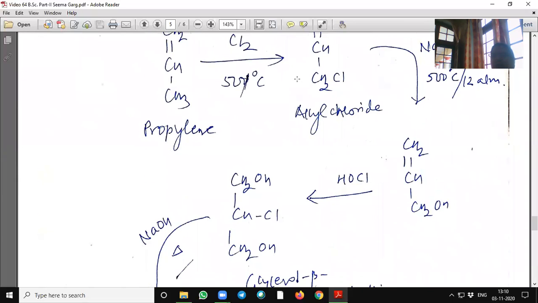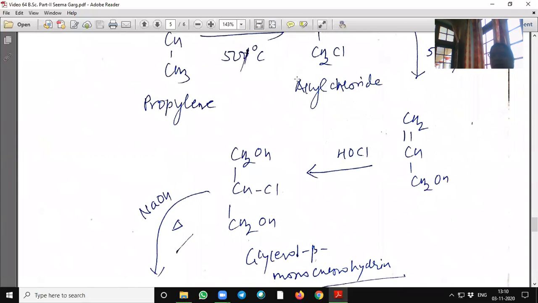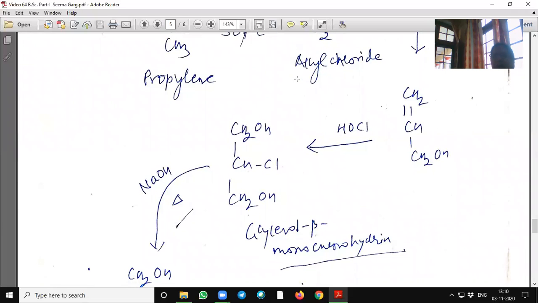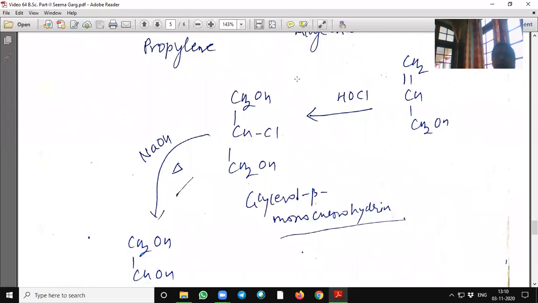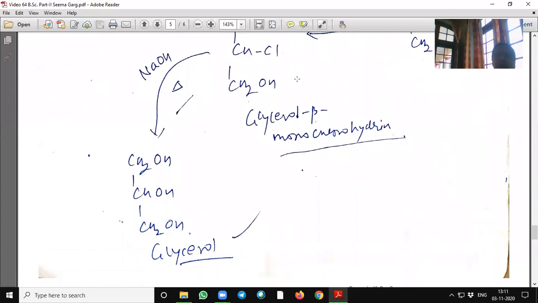It will give us allyl alcohol, and by electrophilic addition of hypochlorous acid, it will give glycerol beta-monochlorohydrin, and on further hydrolysis with sodium hydroxide, it will give glycerol.